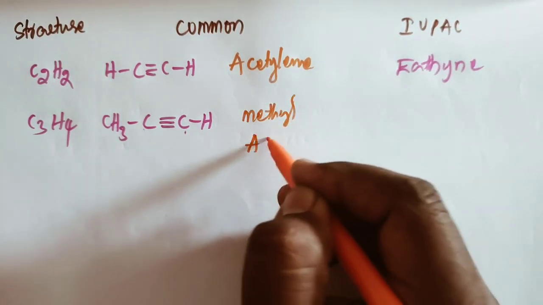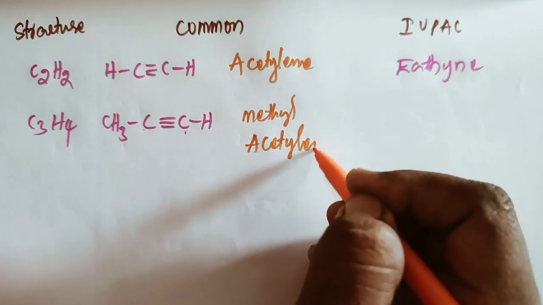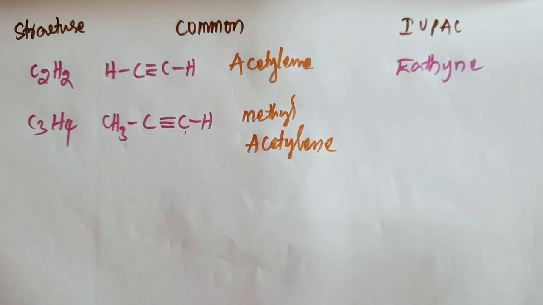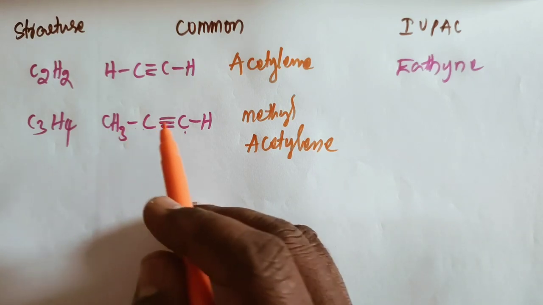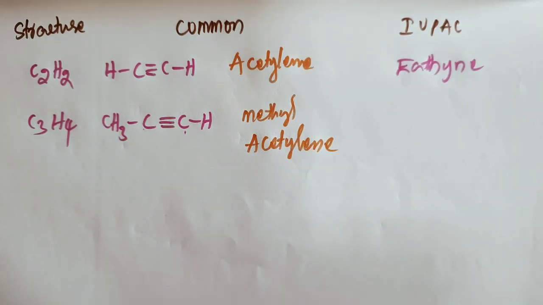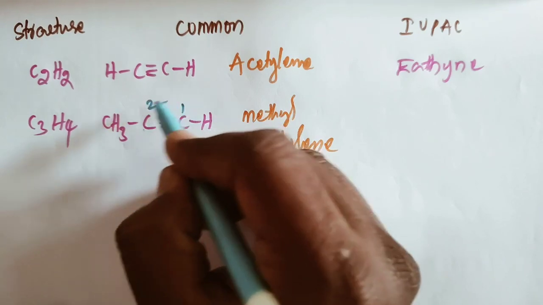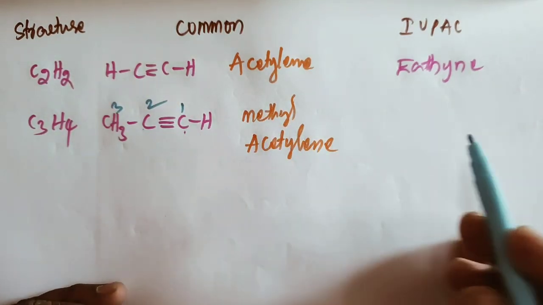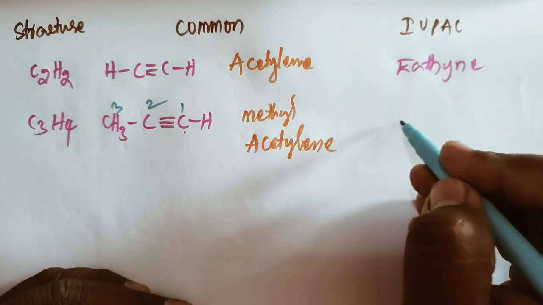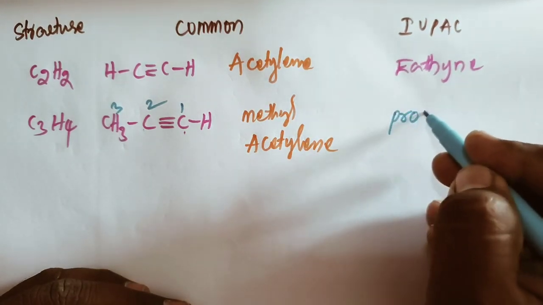Methyl acetylene. Okay, and from the IUPAC point of view, how many number of carbons is there? Totally 1, 2, 3, 3 carbons, and give the numbering 1, 2, 3. Triple bond is present in which position? First position. You take directly propine. This is propine.